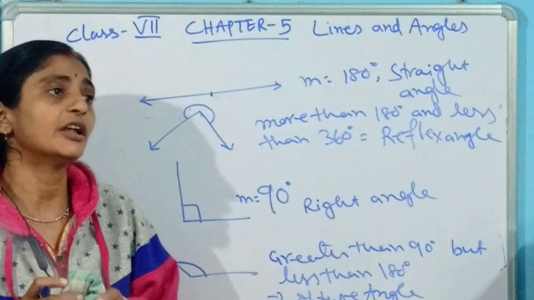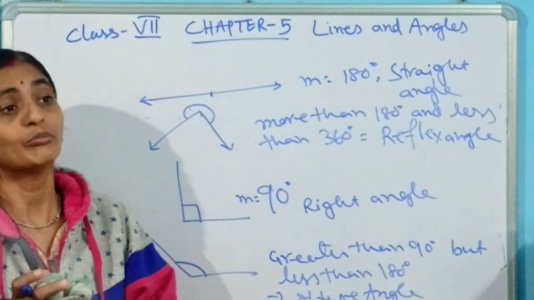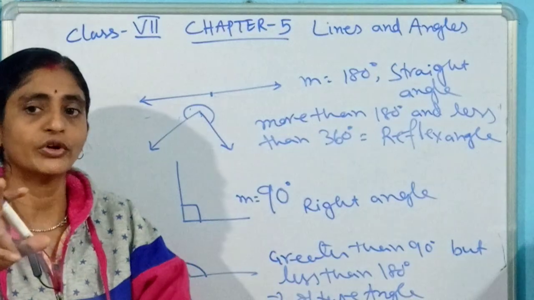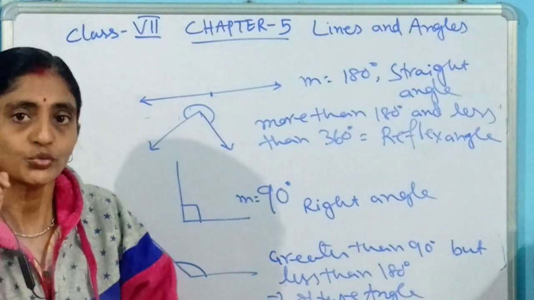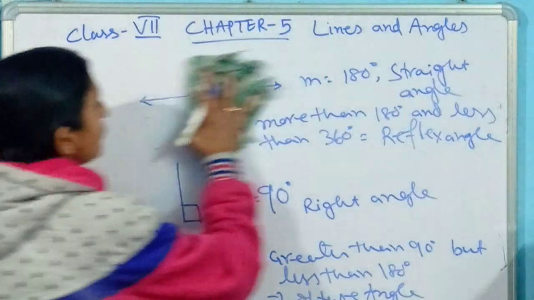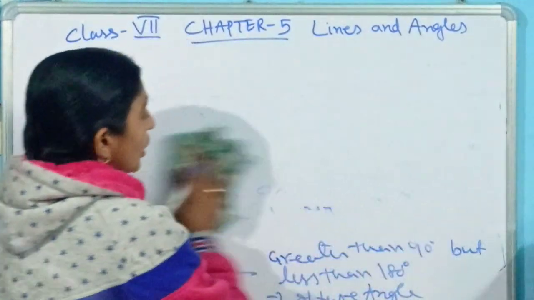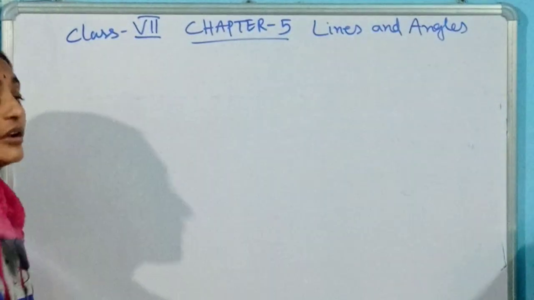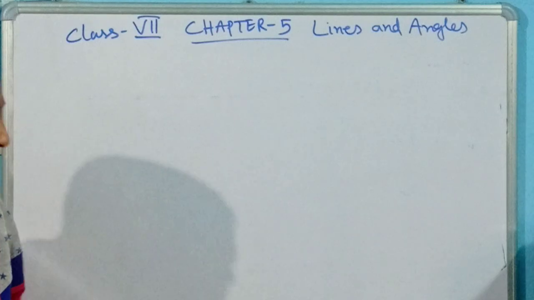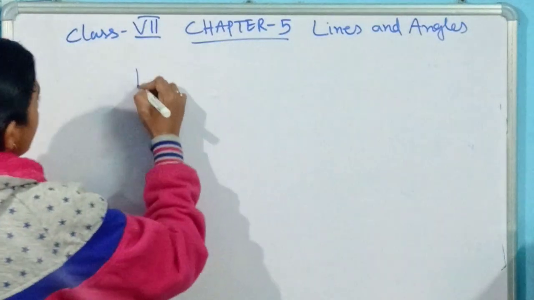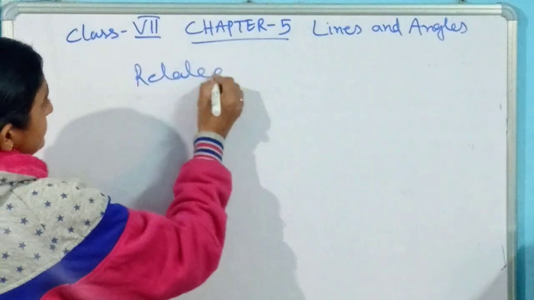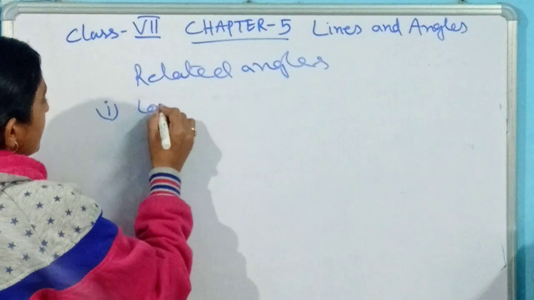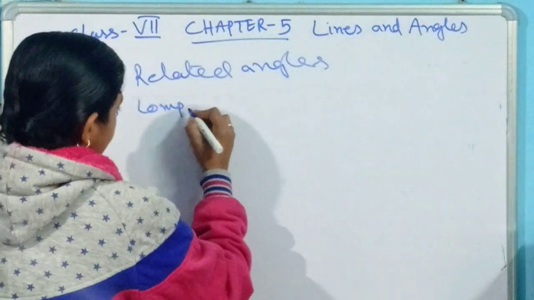Okay, if one angle is given as 30 degrees, then what will be the complementary angle of 30 degrees? In this condition, their sum should be 90 degrees. So if the measure of one angle is 30 degrees, then the other must be 60 degrees. Then only they can be a pair of complementary angles. Okay, so let's come to the related angles. The first one we will discuss is the complementary angles.